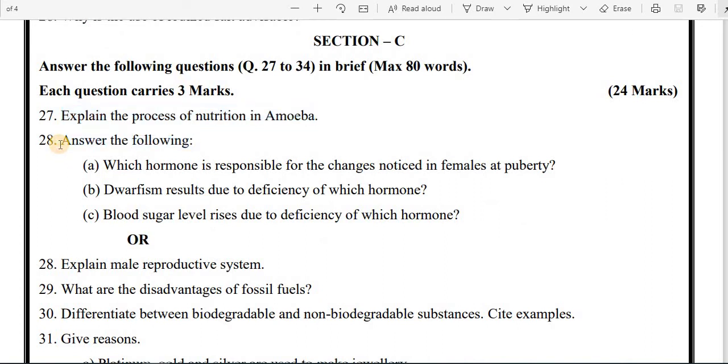Question number 28. Answer the following. A. Which hormone is responsible for the change noticed in a female at puberty? As we see, there are sex hormones in a female as well as male. In a female, there are two hormones that we studied, estrogen and progesterone.